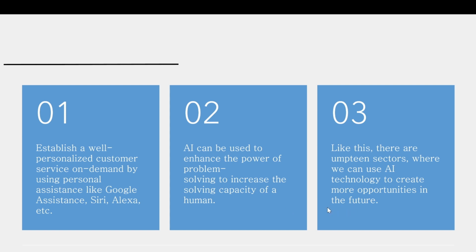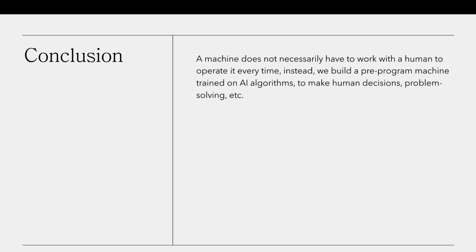And with this, we have so many other points where AI models have been implemented in their own way to solve human problems. Now, we have come to the conclusion that a machine doesn't necessarily have to work with a human to operate it every time. Instead, we just need to build a pre-programmed machine that is trained on AI algorithms to make human-like decisions, problem solving, etc.